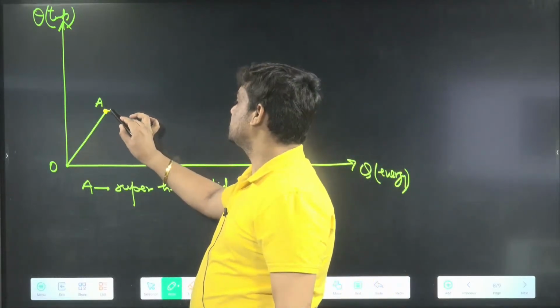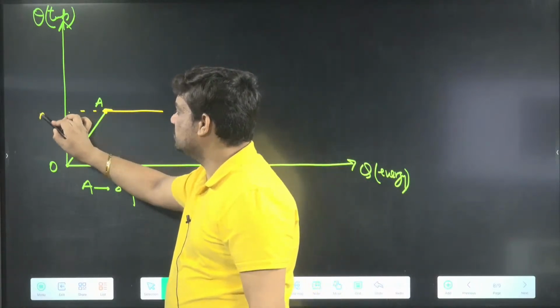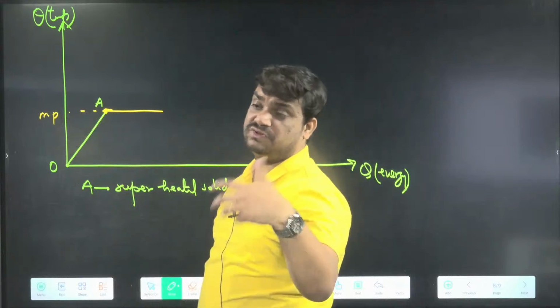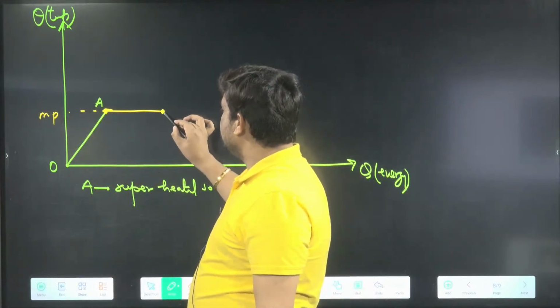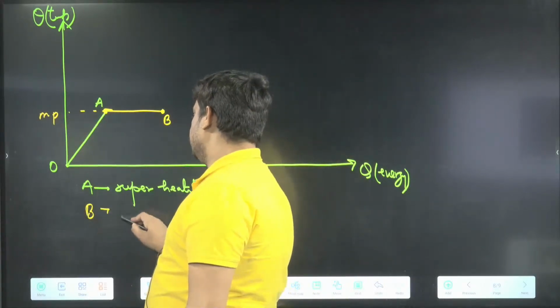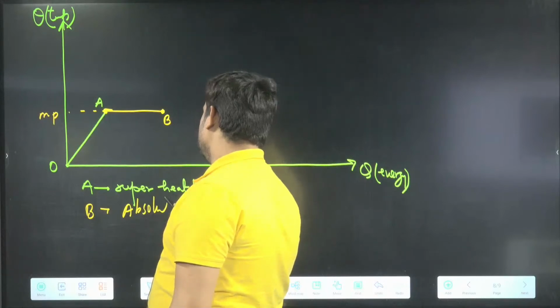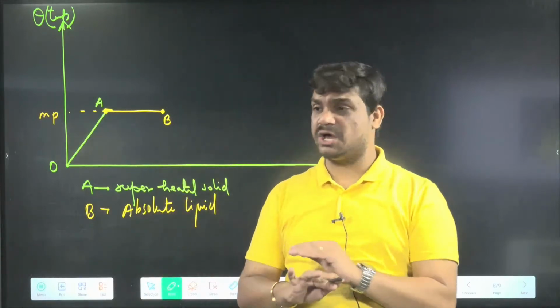So here phase change will be started, and the temperature at which phase change will be started, we can say this is known as your melting. Means temperature at which it will start melting, known as melting point. And then at point B, it is completely converted to liquid. So we can say at B, this becomes absolute liquid, means completely in the liquid form.